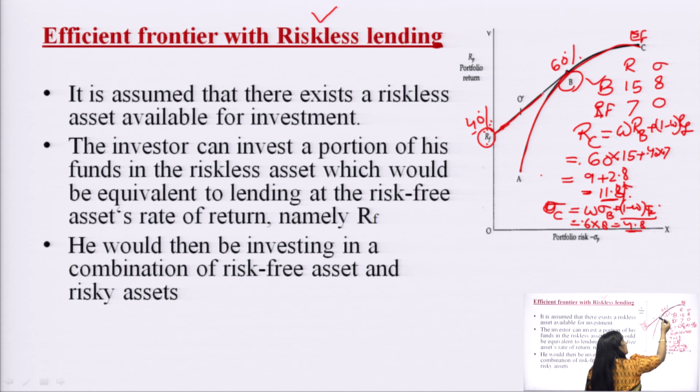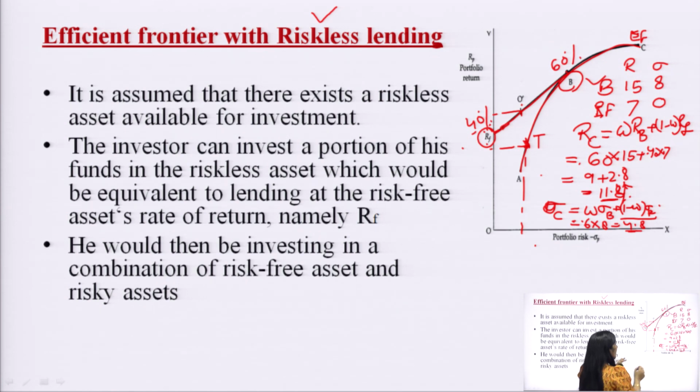So all the combinations would lie on this line. On this graph there is the risk and there is the return. If we compare this point to this point, and denote this point by T, this T portfolio has the same risk, but O has better return.